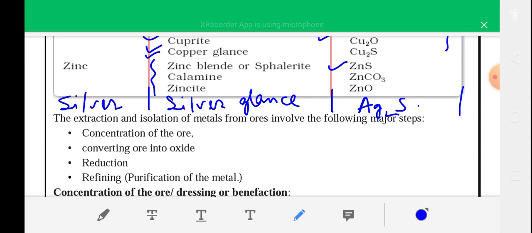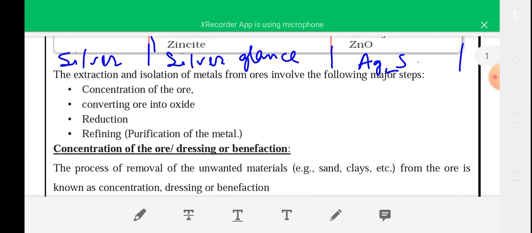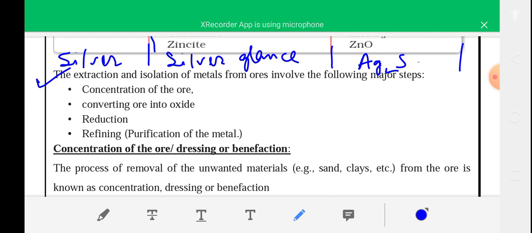Okay, and now see extraction and isolation of metal from its ore. Extraction and isolation of metal from its ore involves the following major steps. First step, concentration of ore. Second, converting the ore into oxide. And the third step, which is the main step, is reduction of metal oxide into metal. And the last step, refining of metal, purification of metal. So these are the four main steps for extraction and isolation of metal from its ore.